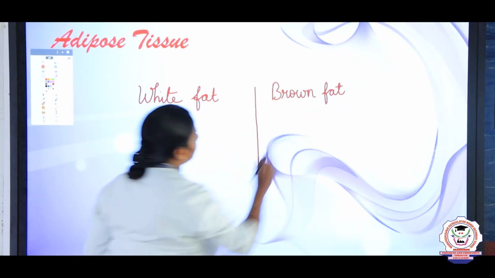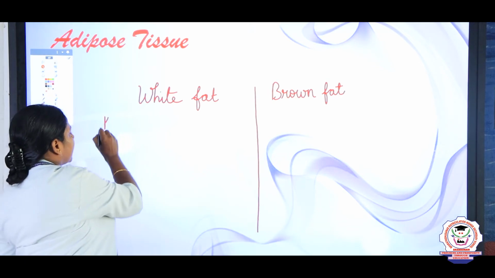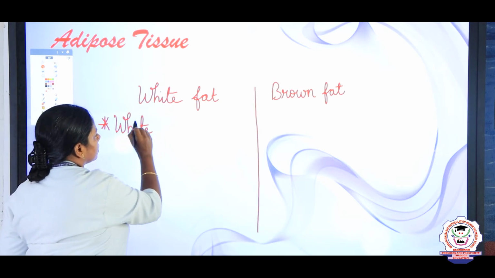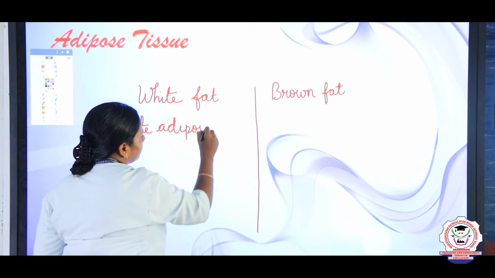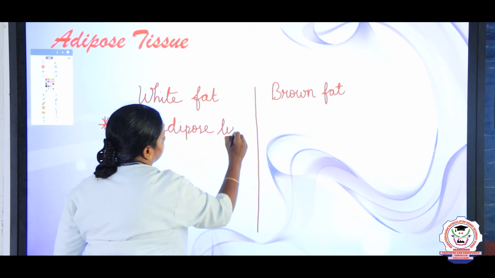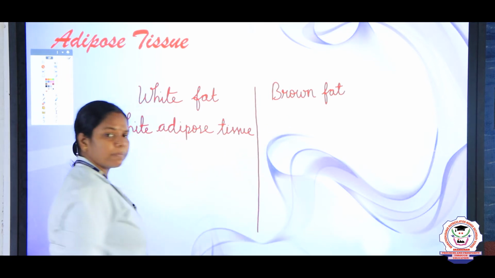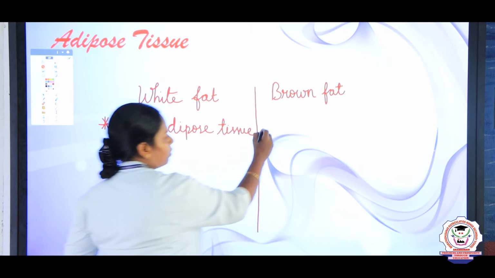First one, what is the other name of white fat? The white adipose tissue. As well as here, what is the brown fat? The brown adipose tissue is otherwise called brown fat.